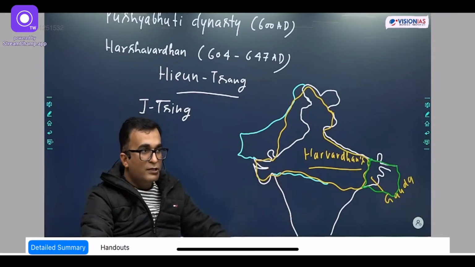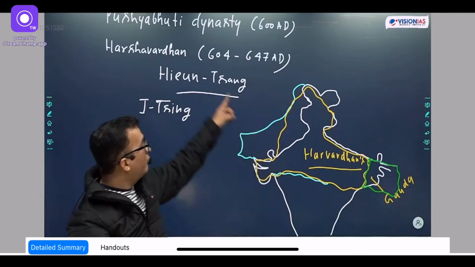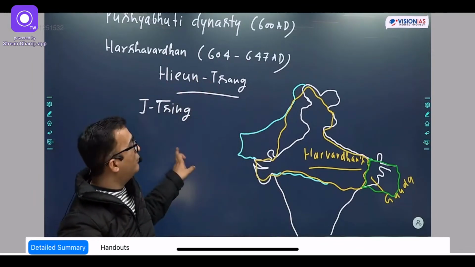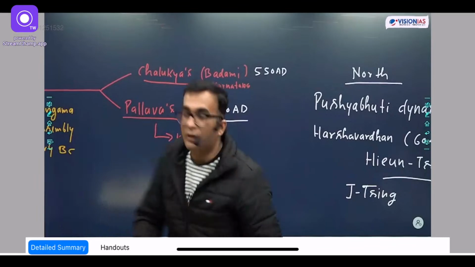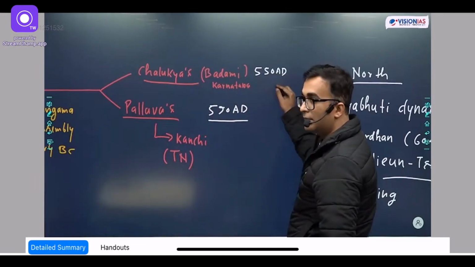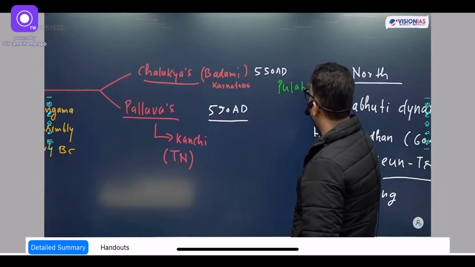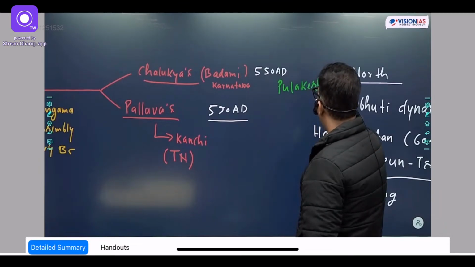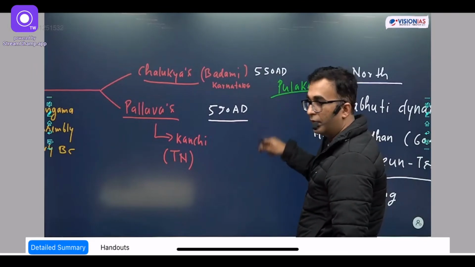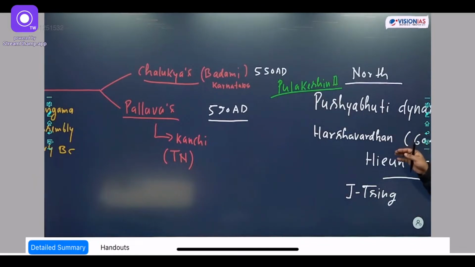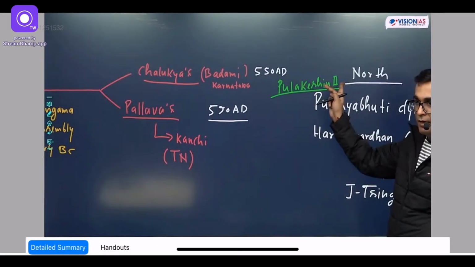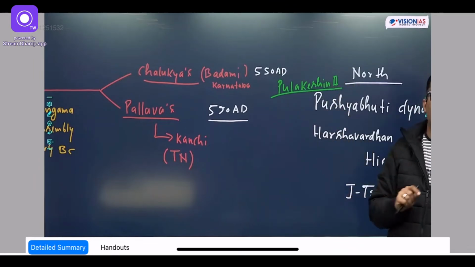Now another thing to understand: when Harshvardhan was the ruler, 604 to 647, then in South India, in the Chalukya area, Pulakesin II was the ruler. He was a contemporary of Harshvardhan, and there was a fight between Harshvardhan and Pulakesin II. In this fight, for the very first time, Harshvardhan was defeated. Before that, Harshvardhan was not defeated, but it is the Chalukya ruler who defeated him. But then this defeat resulted in a friendship treaty.